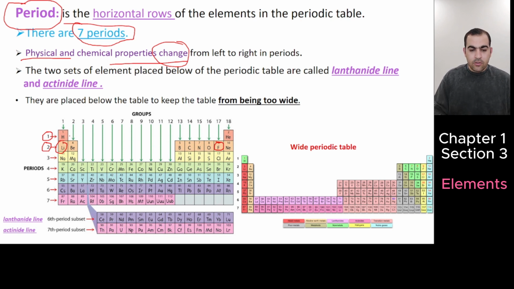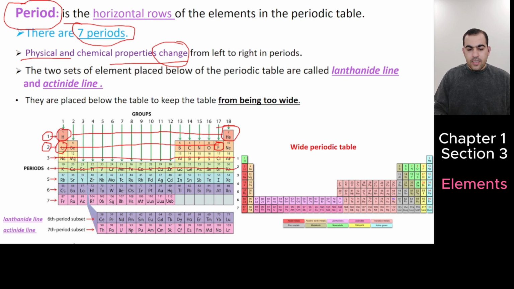For example, hydrogen. Guys, it is very important for you to know which elements are in the first period and how we can read it. For example, hydrogen and helium are in the first period. Second, these are the elements of the second period, elements of the third period, elements of the fourth period.